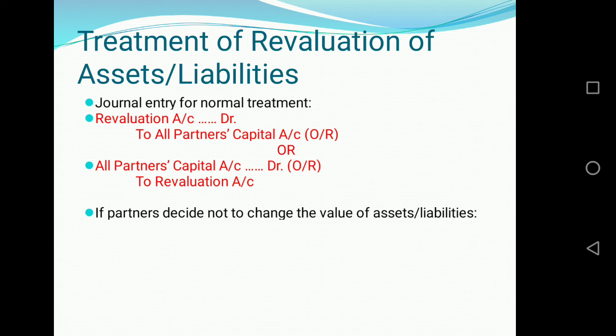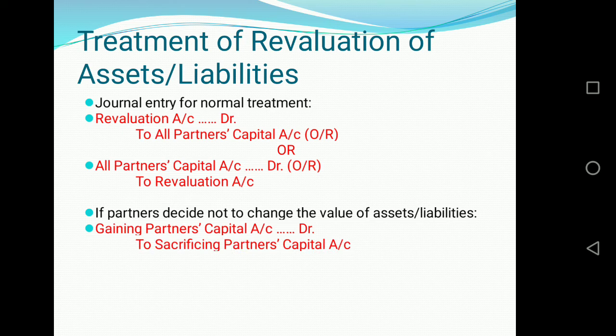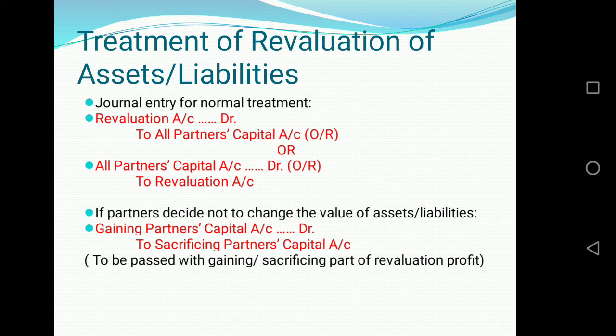In this case also, we pass the journal entry gaining partners capital account debit to sacrificing partners capital account. Now let's see how, with the help of an example.